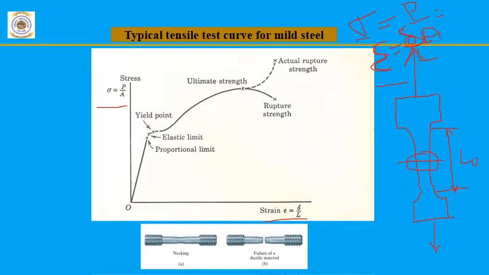Ductility is the property of the material by virtue of which it can be drawn into thin wires. It will absorb all the energy which is applied on it, and ultimately failure of the sample takes place. That's why in the stress strain diagram, it will undergo so many cycles before it fails.